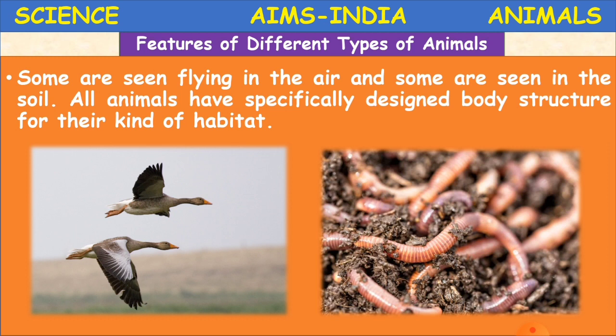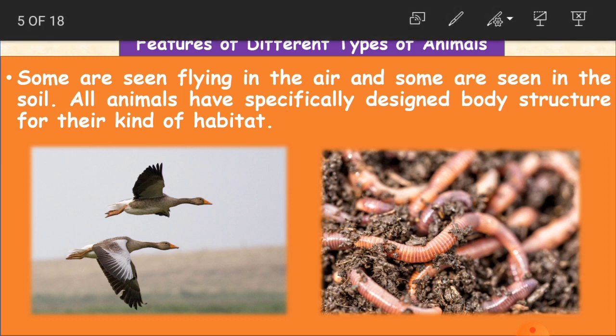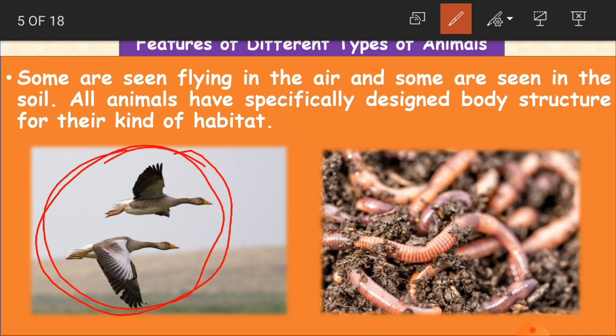seen in the soil. See here, if you look at the diagram, you can see these birds flying in the air, and here these animals are in the soil. Okay, all animals have a specifically designed body structure for their kind of habitat.